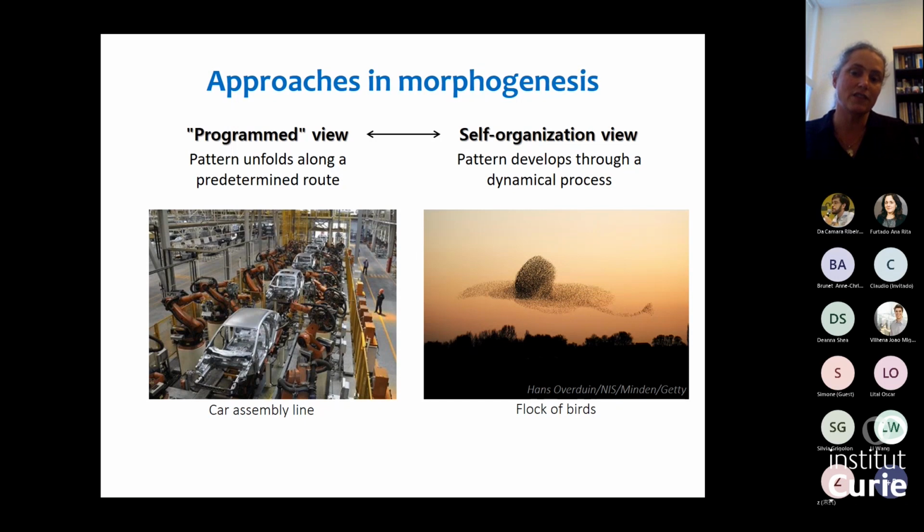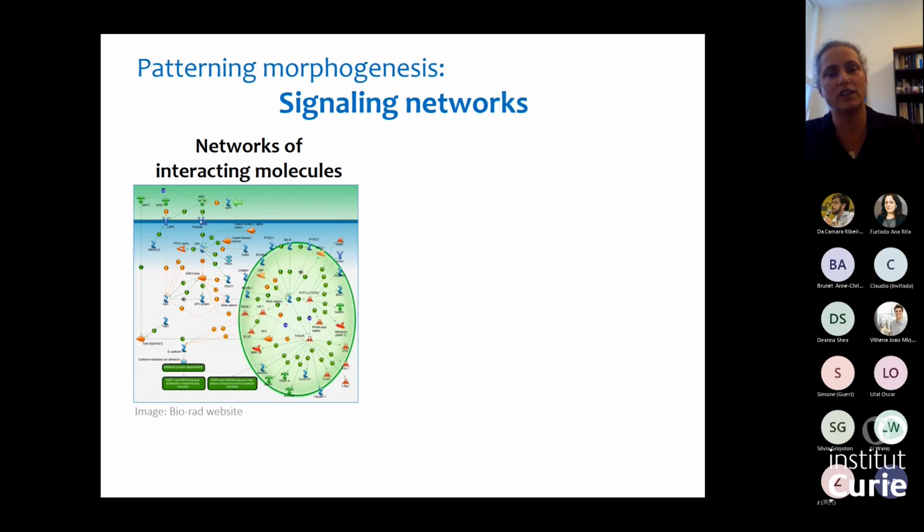But in fact, if we think of self-organization, we have no examples that are near as complex as what we see in morphogenesis. So if we want to look at the underlying mechanisms responsible for morphogenesis, the main view kind of emphasizes genetic networks, signaling molecules. There's been a lot of work over the last few decades in identifying a lot of the molecular components which are involved in intricate networks of interactions that eventually are thought to lead to patterns. And one of the systems where this has been most studied is the fly embryo.